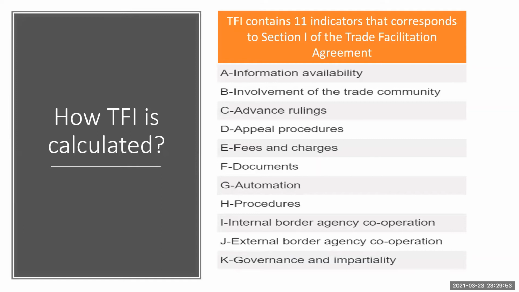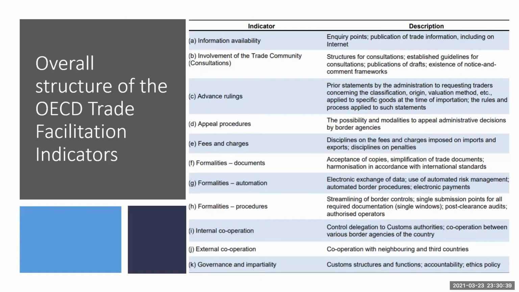So TFI essentially contains 11 indicators that correspond to Section 1 of the Trade Facilitation Agreement. These 11 indicators are information availability, involvement of the trade community, advance rulings, appeal procedures, fees and charges, documents, automation, procedures, internal border agency cooperation, external border agency cooperation, and lastly, governance and impartiality. This slide contains information related to the structure of the OECD trade facilitation indicators.